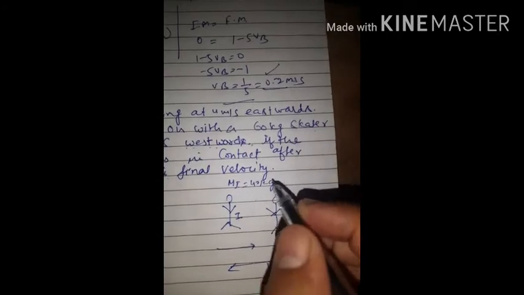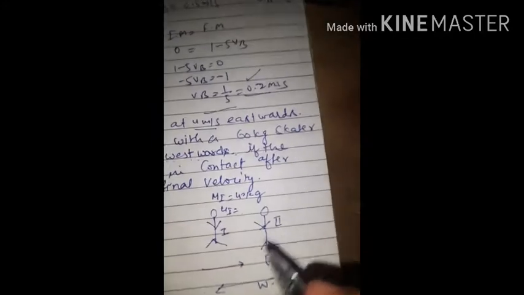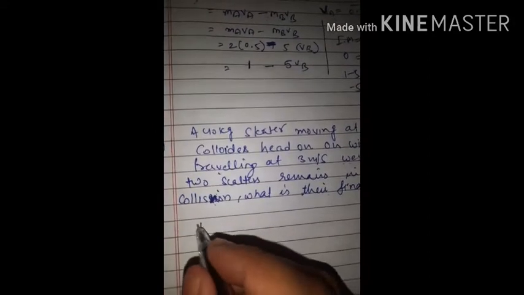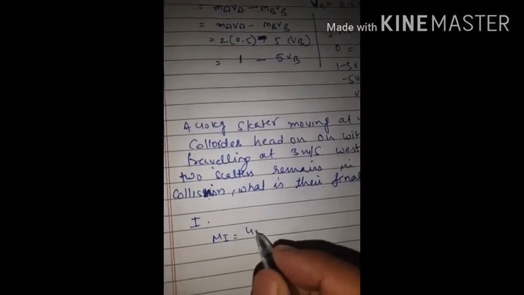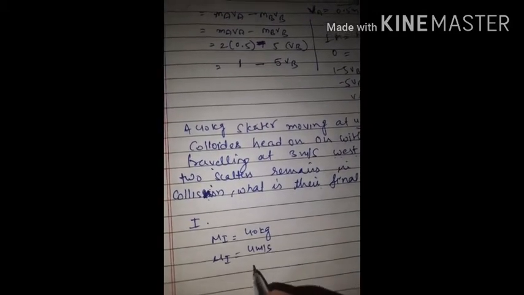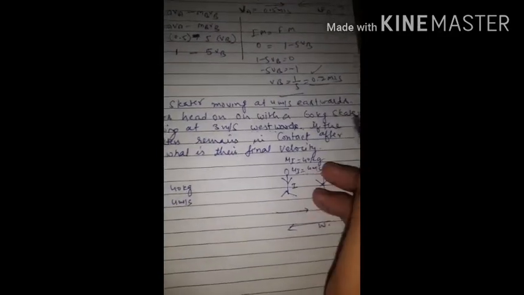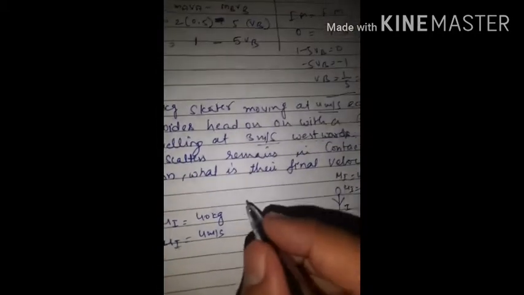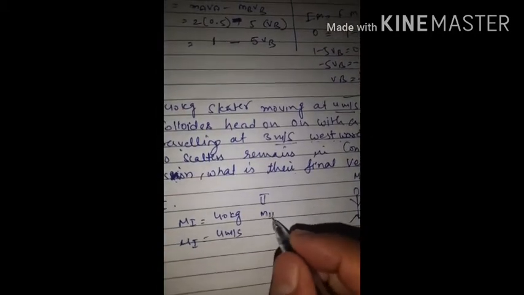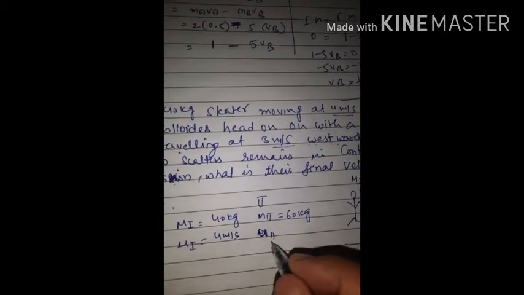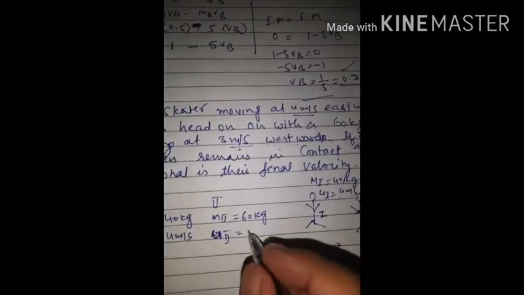The mass of the first scatter is 40 kg, and its initial velocity is 4 meter per second. So you can write: first scatter mass is 40 kg, and initially it is moving with a velocity of 4 meter per second. Next, the second scatter, 60 kg, is traveling at 3 meter per second. The mass of the second scatter is 60 kg, and its initial velocity is 3 meter per second.